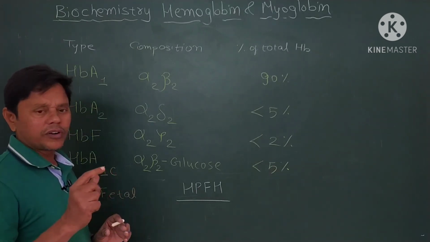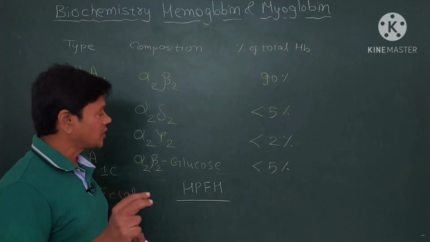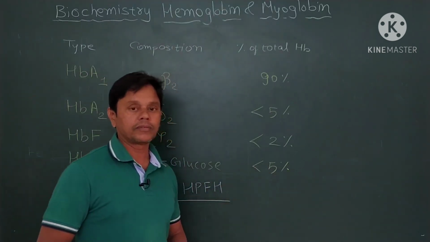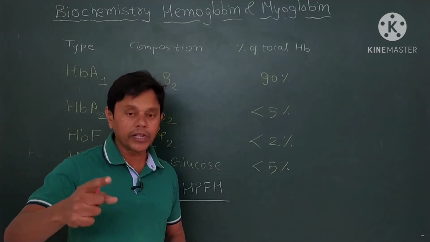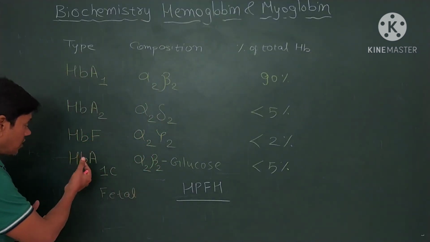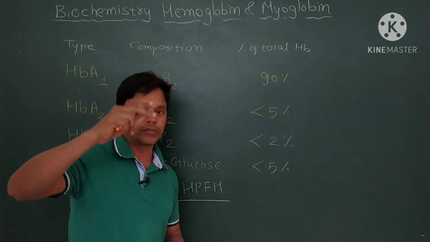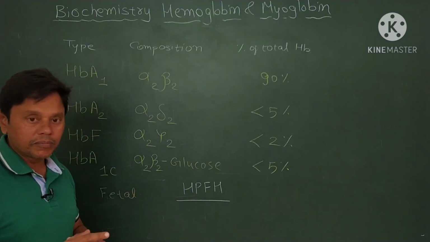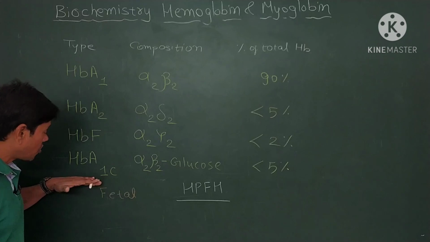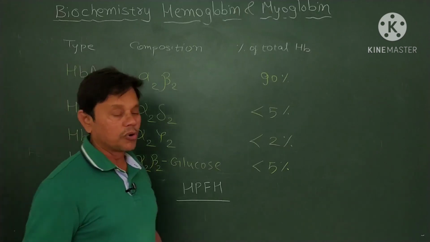It is found in a very low concentration in our total hemoglobin, just less than 5%. But please remember, in diabetes mellitus the concentration of glycosylated hemoglobin is increased. This question may be asked in the exam.